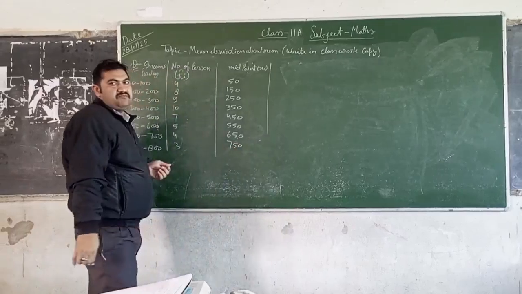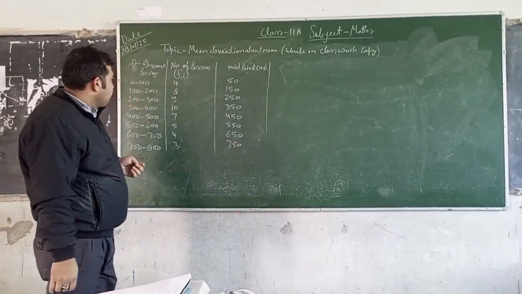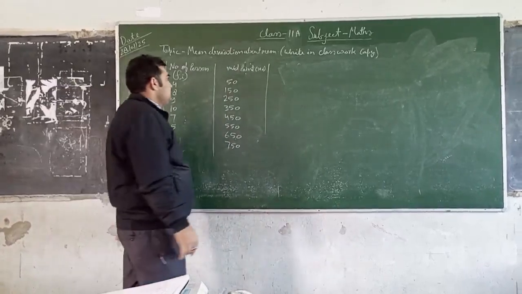These are the midpoints. First of all, calculate the mean of the data.